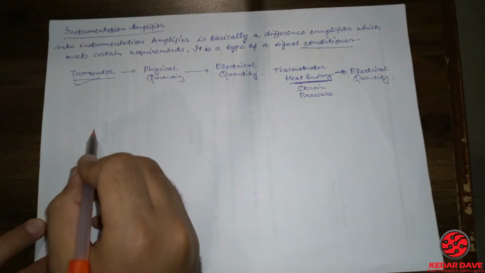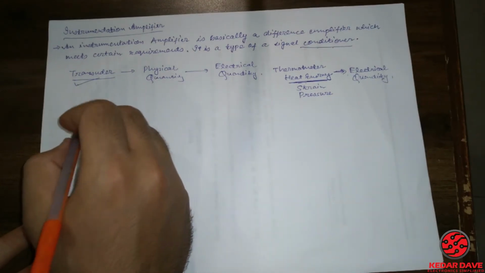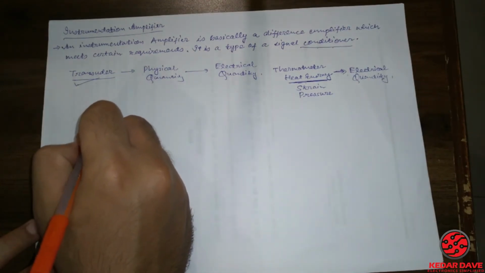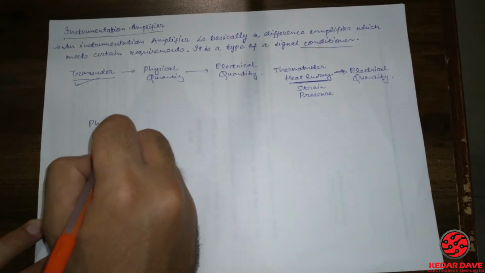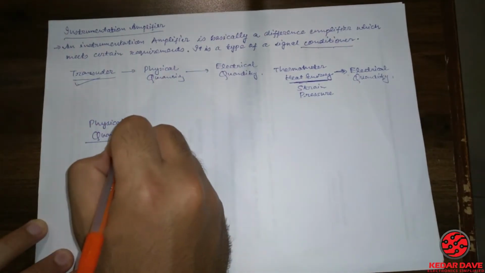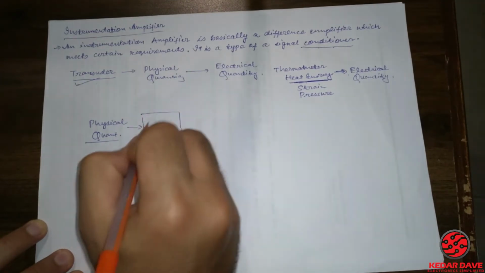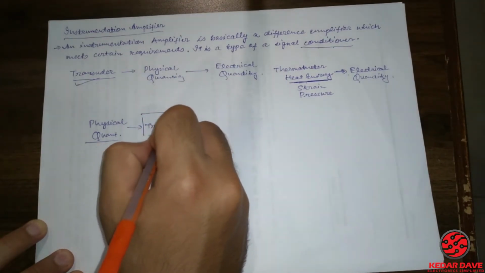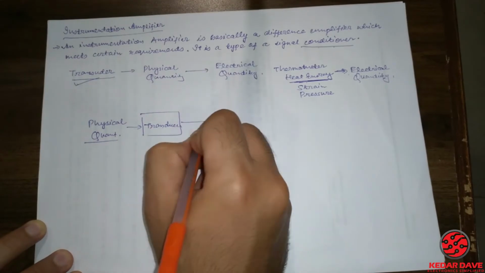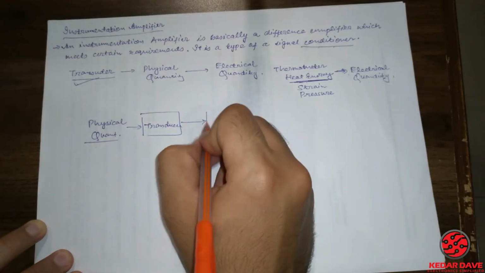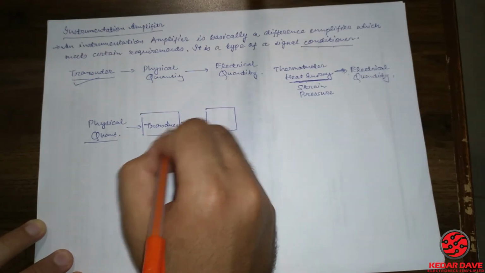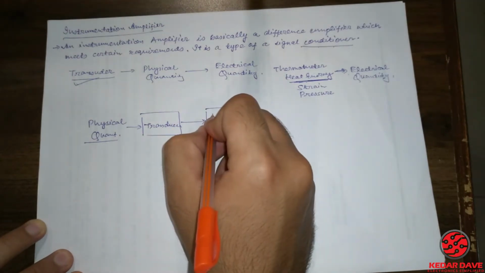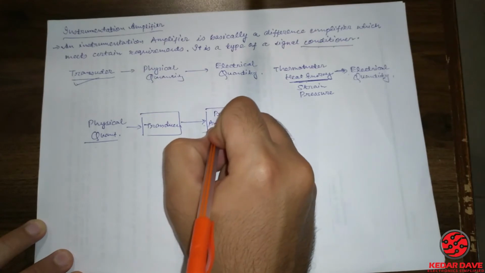In this instrumentation amplifier, there are several phases. The first phase: the physical quantity is provided to the transducer. The transducer applies its electrical signal to the pre-amplifier stage.